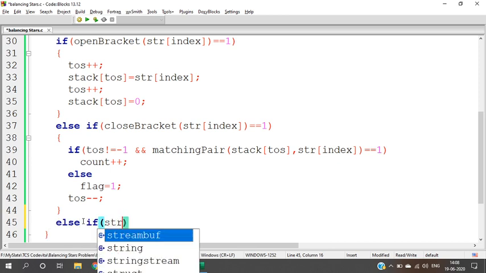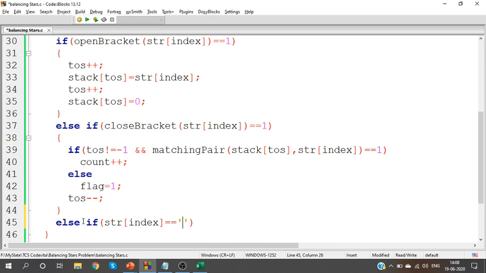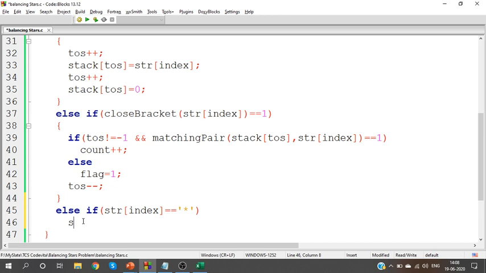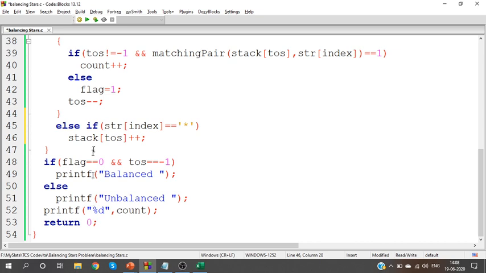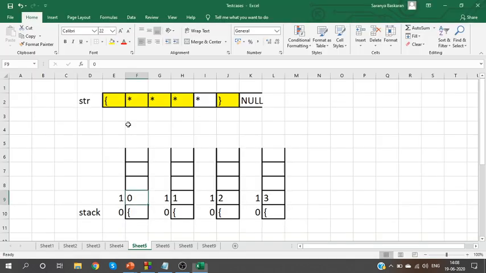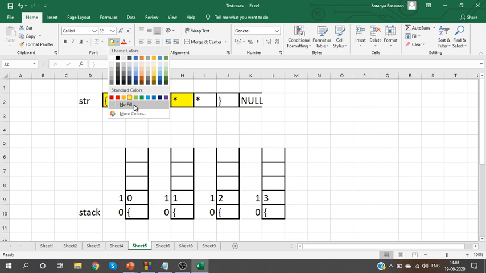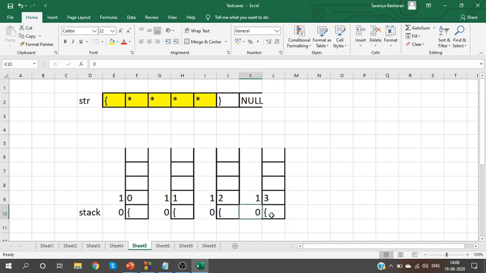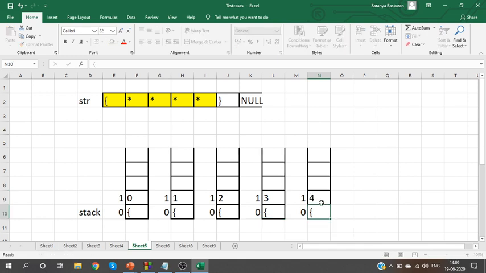When I find a star, don't do anything else, just increase the count at the top of stack. Clear? When I find a star, I'll increase the count at top of stack. Alright? Okay. So for the next star, when I find the next star, what will we do? We'll increase the count value. Count value changes as 4. Then I find the close bracket.